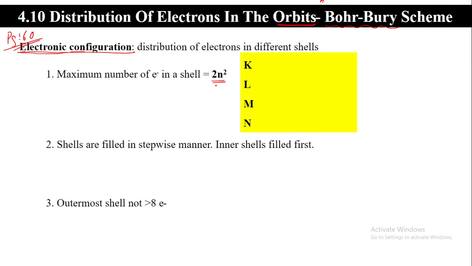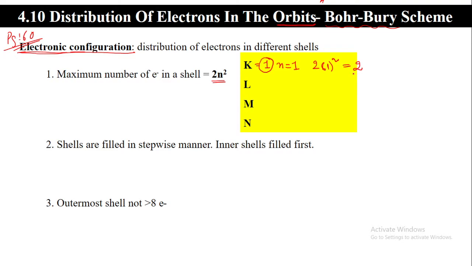So K is nothing but orbit number 1. That means n is equal to 1. When n is equal to 1, then 2 into 1 to the power of 2, 1 squared is again 1 only, therefore your answer will be 2. So that means in the first orbit, only 2 electrons will be able to be accommodated.